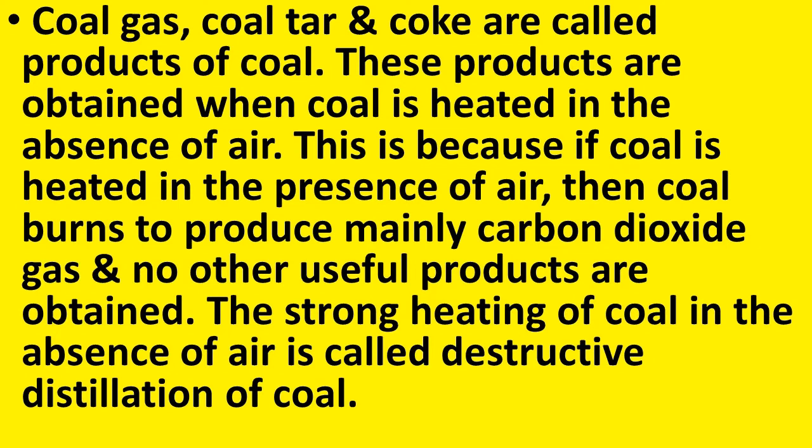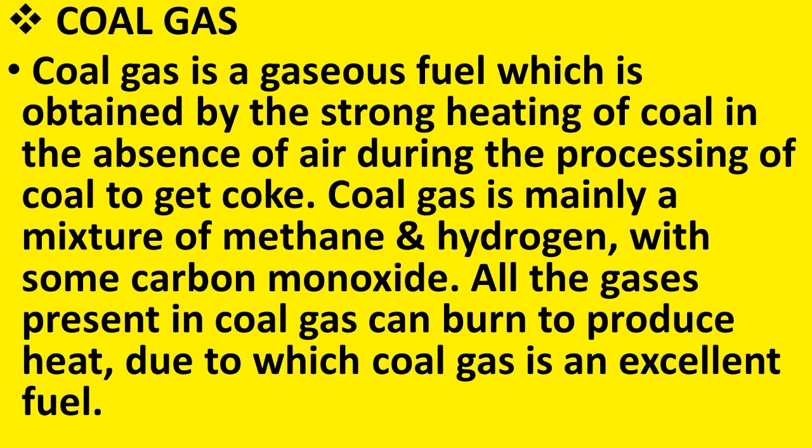The strong heating of coal in the absence of air is called destructive distillation of coal. So, coal is heated in the absence of air, and this process is known as destructive distillation of coal. Now, let us understand what is coal gas.